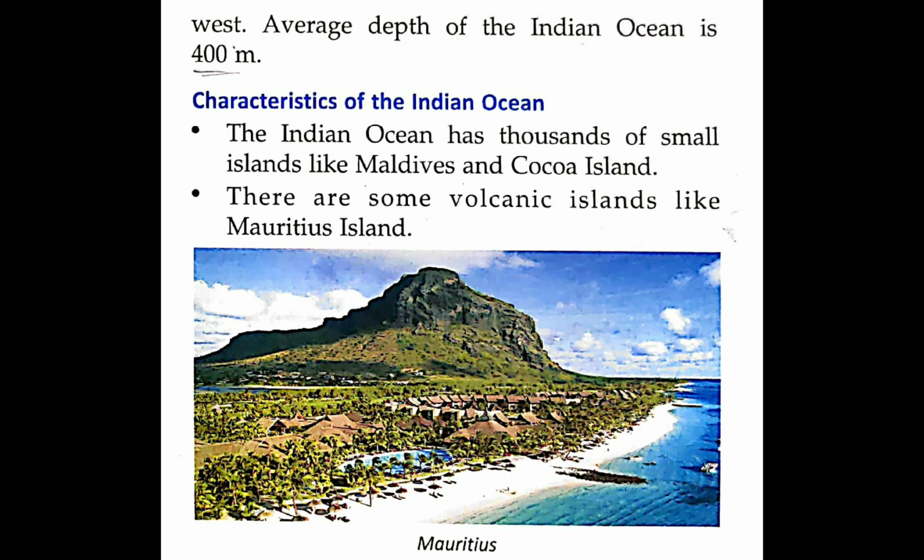Now the characteristics of the Indian Ocean. The Indian Ocean has thousands of small islands like the Maldives and Cocos Islands. There are some volcanic islands like Mauritius. Here is the picture which shows Mauritius, and it has a volcanic mountain.